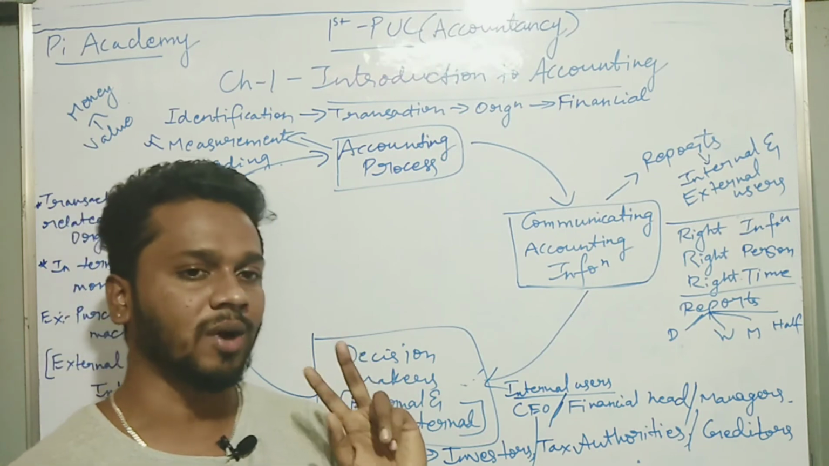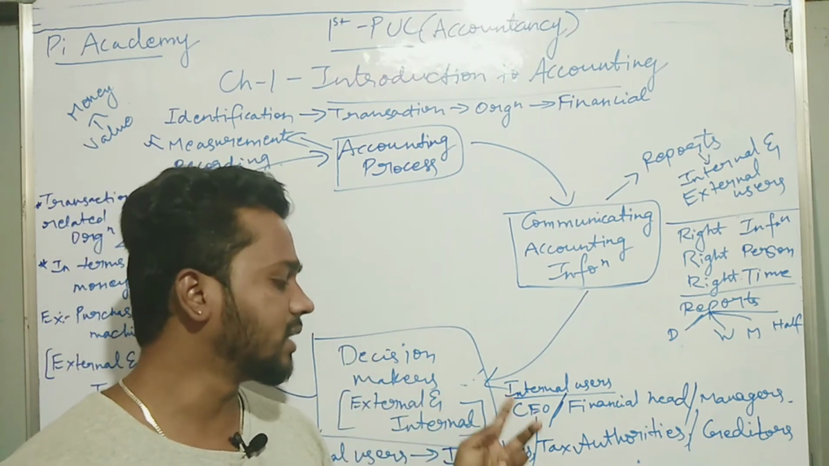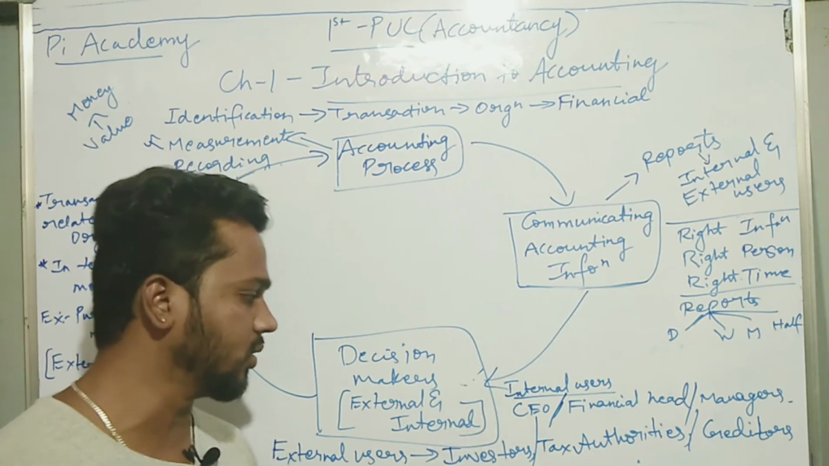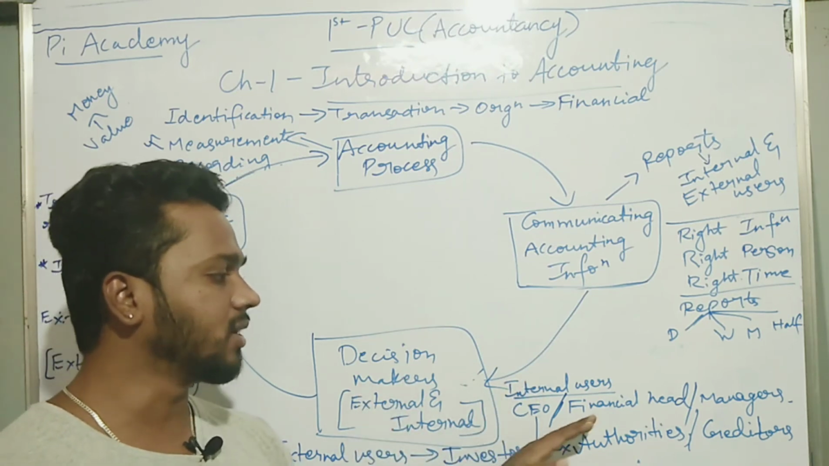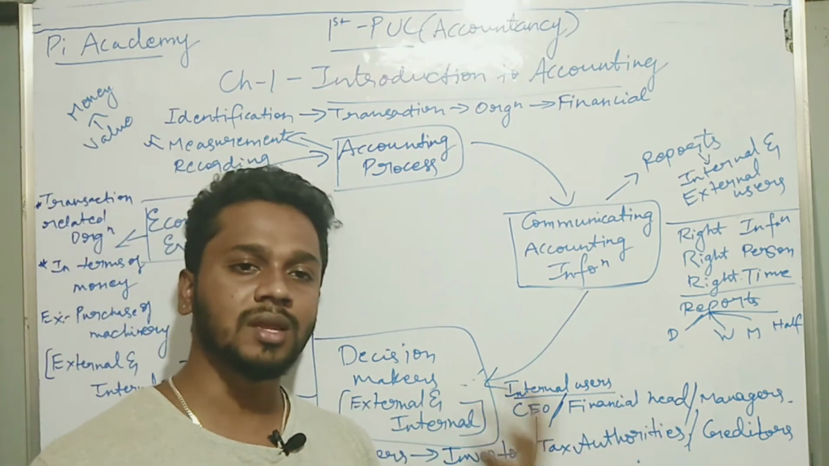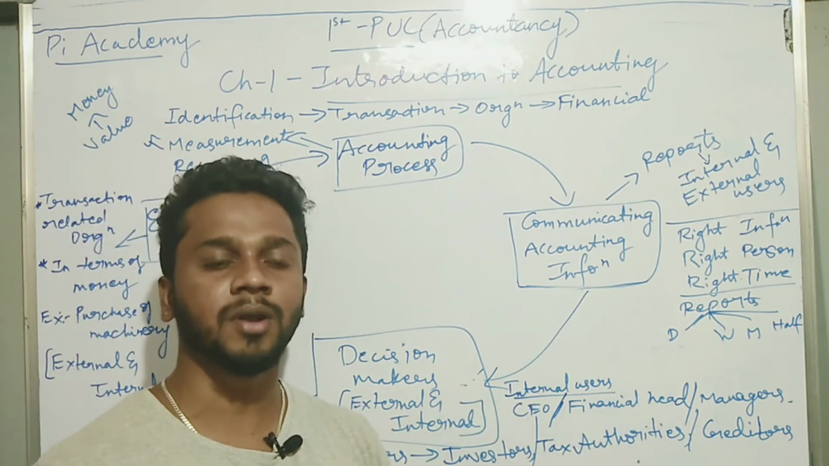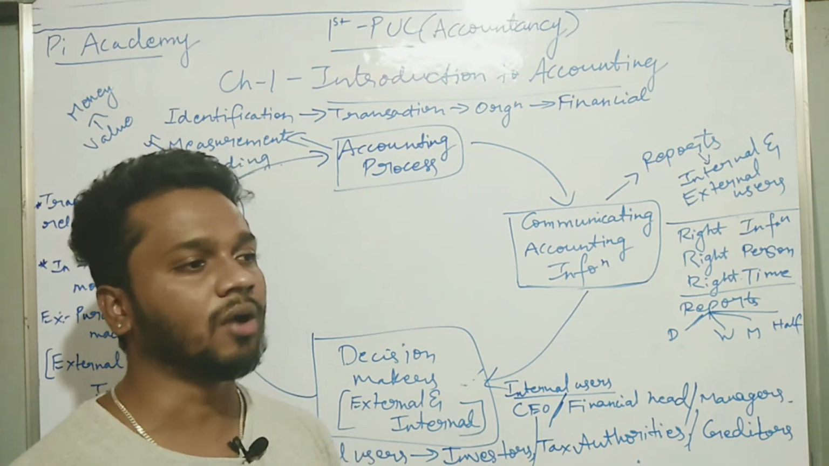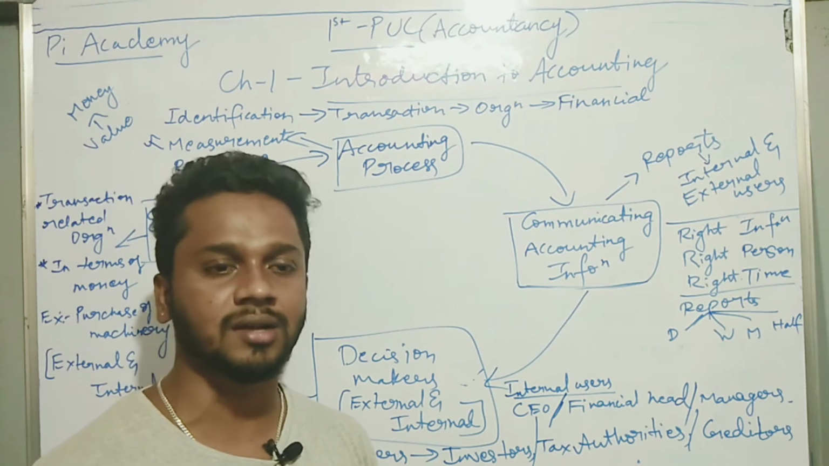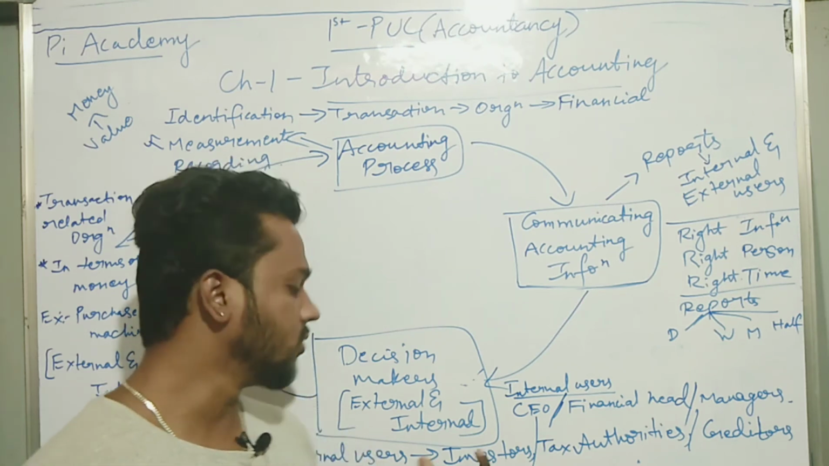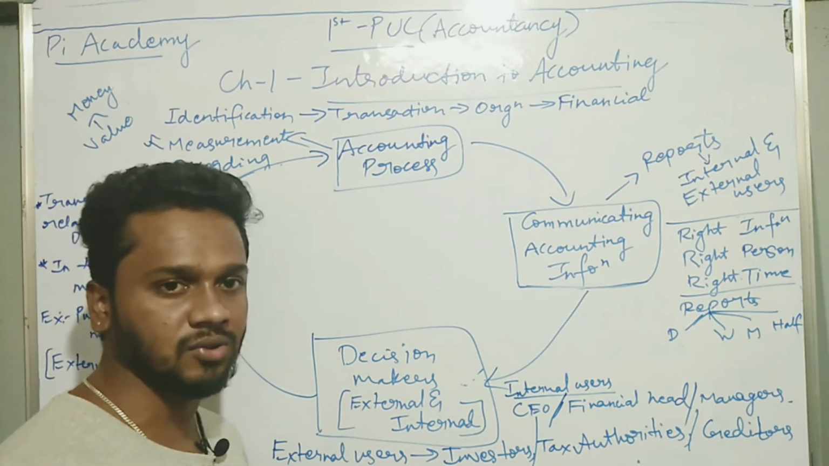These users are divided into two types, that is internal users and external users. So who are internal users and who are external users? Internal users are the users who are within our organization, within my business. The people who are not related to my business, but are related somehow, but are not a part of my organization, those users are called external users.